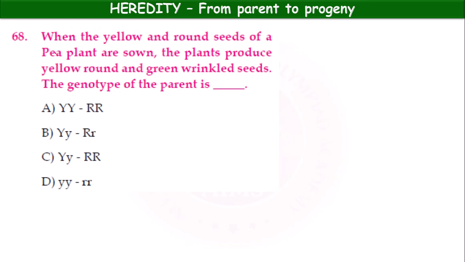When the yellow and round seeds of a pea plant are sown, the plants produce yellow round and green wrinkled seeds. The genotype of the parent is capital Y, capital R, capital R. Option B, capital Y, small y, capital R, small r. Option C, capital Y, small y, capital R, capital R. Option D, small y, small r, small r. Which one? It is this one, capital Y, small y, capital R, small r, heterozygous.